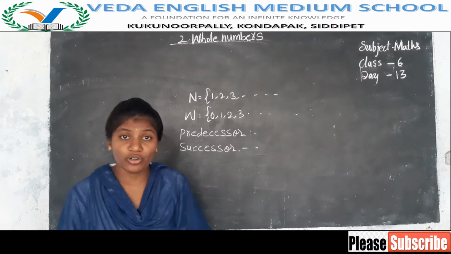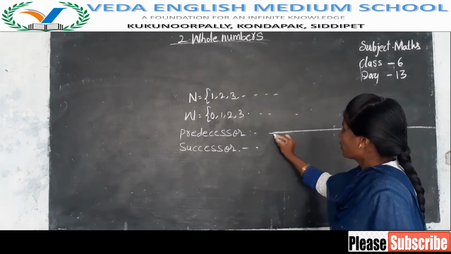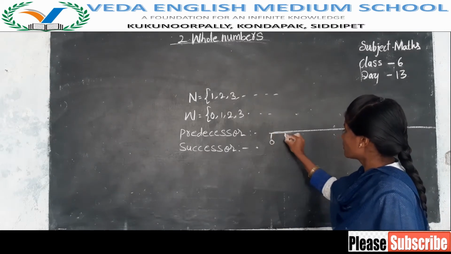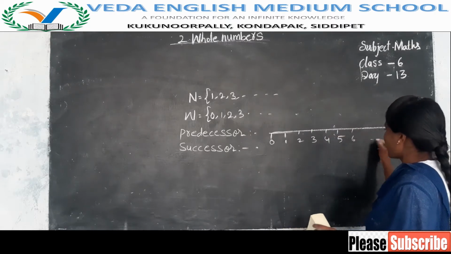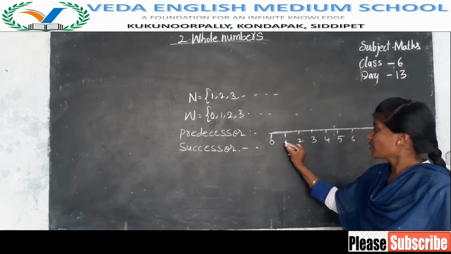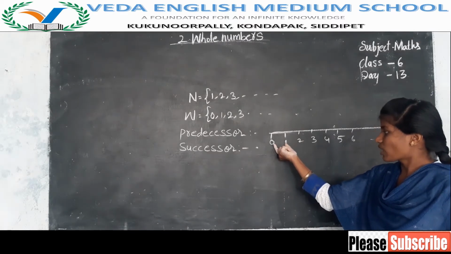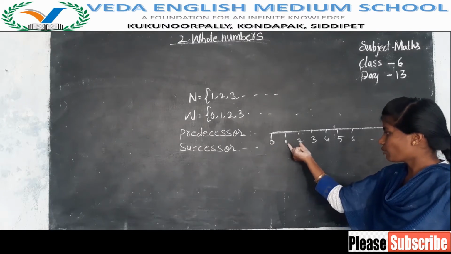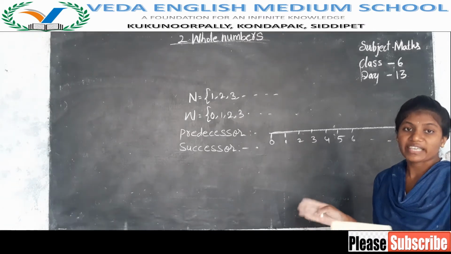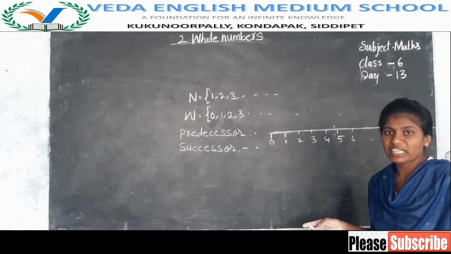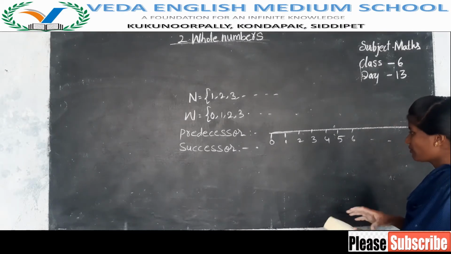One more thing we have learned is the number line, that is, how to draw the number line. On the number line, the numbers start from 0 onwards: 0, 1, 2, 3, 4, 5, 6, like that. On the number line, the consecutive numbers are at the same distance. Consecutive means like 0, 1, which is one pair of consecutive numbers, and 1, 2, another pair. Consecutive numbers are at the same distance. That is the number line.